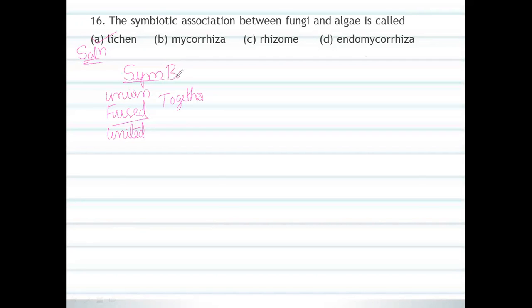Symbiotic means living organisms, mutually benefited.